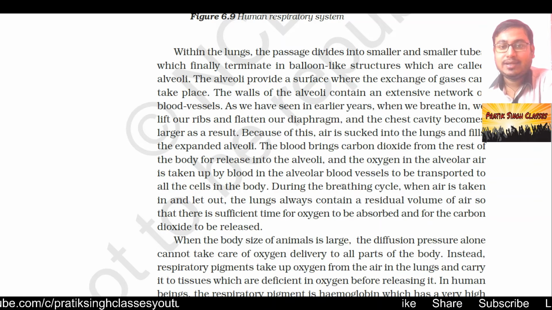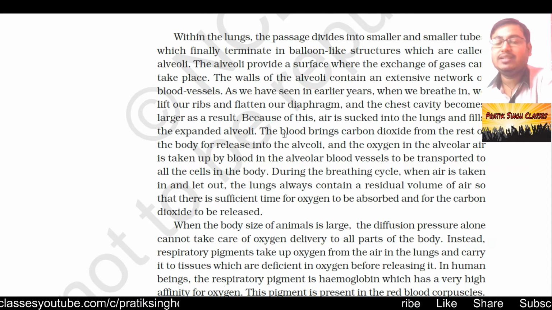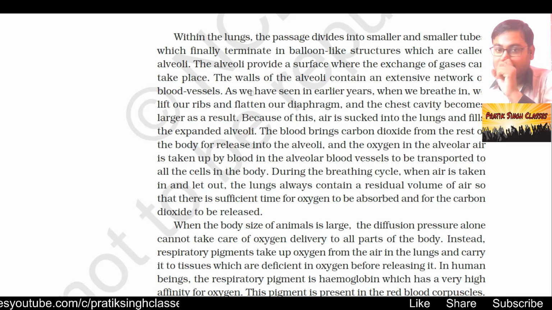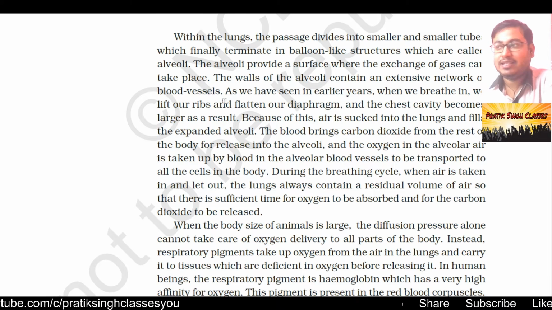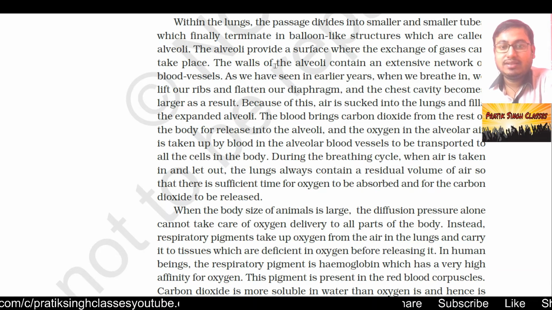Within the lungs, the passage divides into smaller and smaller tubes, which finally terminate in balloon-like structures, which are called alveoli, which we have seen earlier. The alveoli provide a surface where the exchange of gases can take place. The walls of the alveoli contain an extensive network of blood vessels, as we have seen in earlier years.